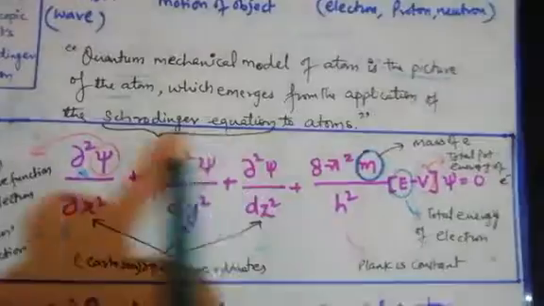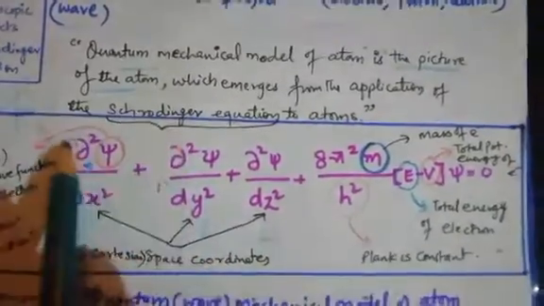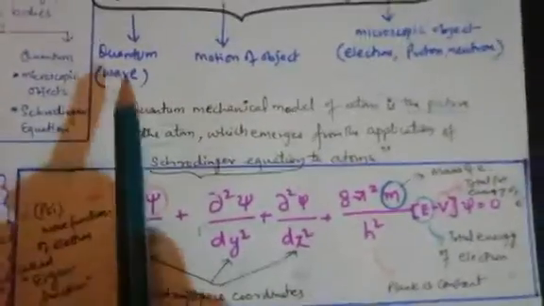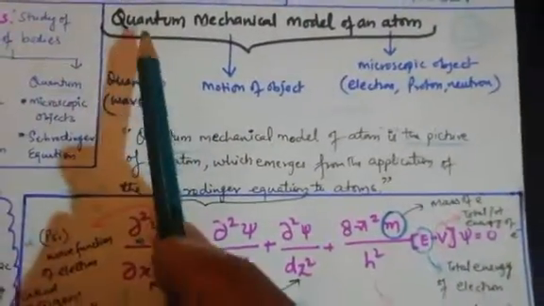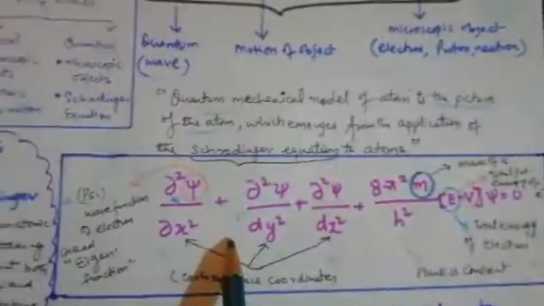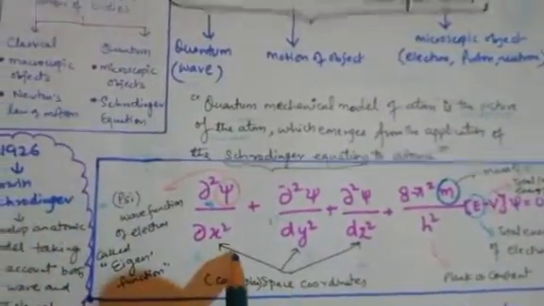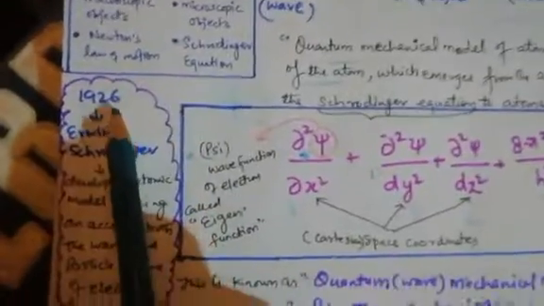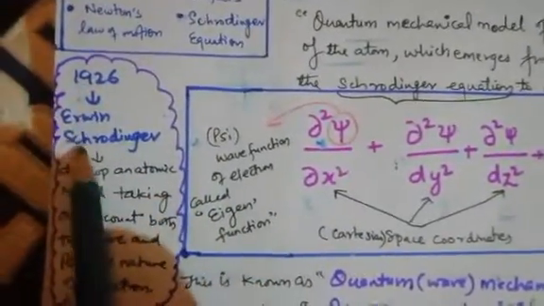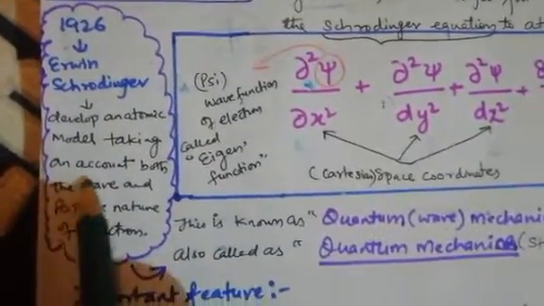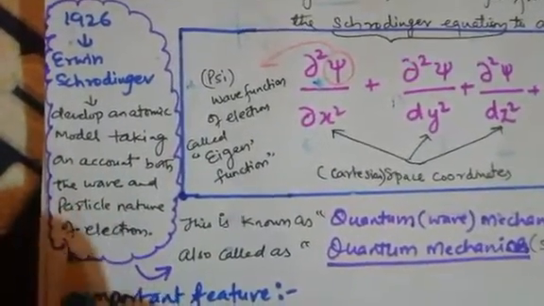This equation, which is given by Schrodinger, completely defines the quantum mechanical model of an atom. By putting in these values, we can calculate the exact position, although we don't have to calculate. A little bit more history: in 1926, Erwin Schrödinger developed an atomic model taking into account both the wave and particle nature of the electron.